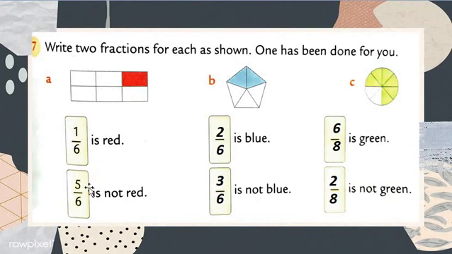Okay, and here there are 5 parts, 1, 2, 3, 4 and 5. 5 parts are there, and 2 of 5 is blue and 3 is not blue. Okay, and here it's the same. There are 8 parts, 1, 2, 3, 4, 5, 6, 7 or 8 parts in the whole circle, and 6 are shaded by green color and 2 are not green.